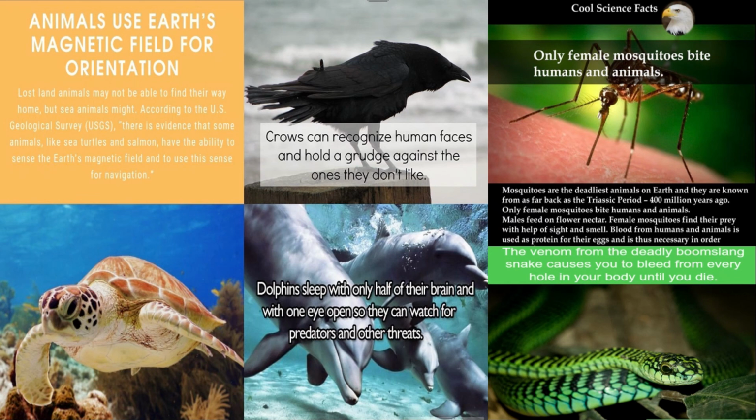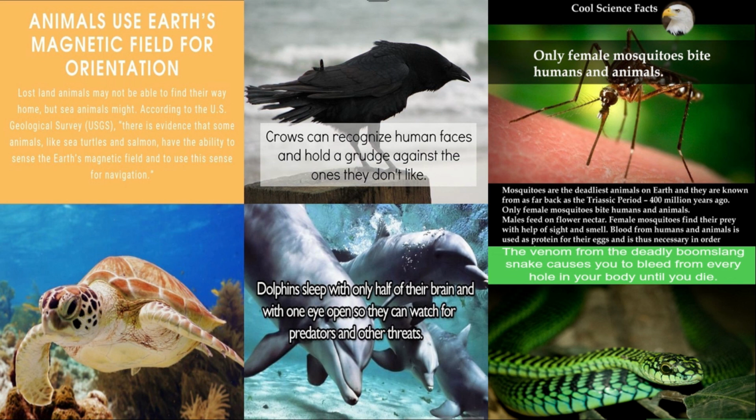Next, coming to our own crow. Everyone recognizes the crow. But crows can also recognize us. Crows can recognize human faces and hold grudges against the ones they don't like. If they don't like a person, they can actually take revenge on them. Next, coming to dolphins. Dolphins sleep with only half of their brain and with one eye open, so they can watch for predators and other threats. So in order to avoid those things, they open one eye and sleep.